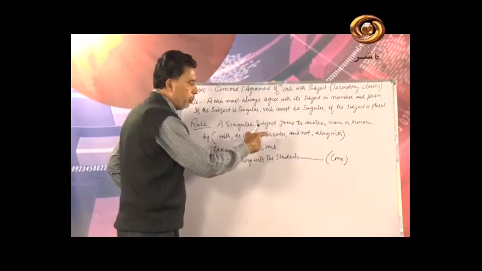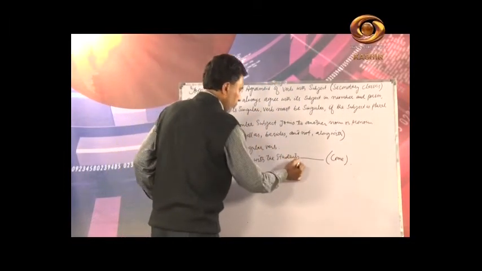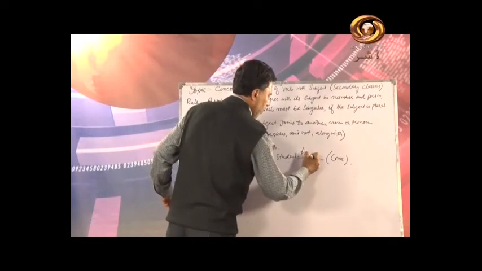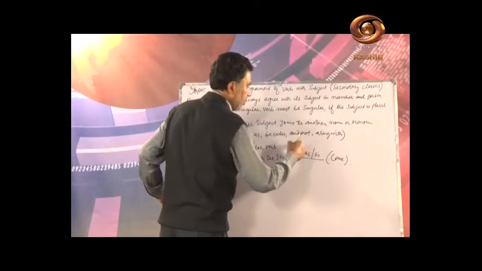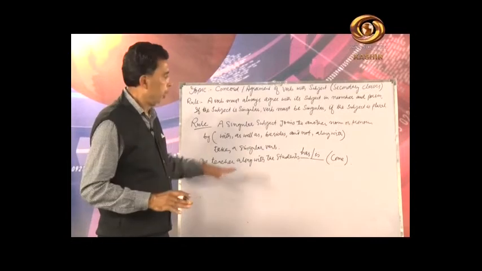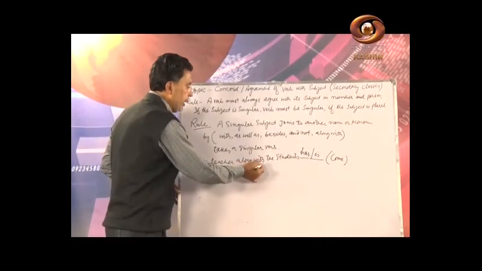When I want to put a singular verb, along with the students, the teacher, I can say "has come" or I can say "is come." We cannot write "have come" or "are come." Clear? It needs a singular verb because it is connected here.